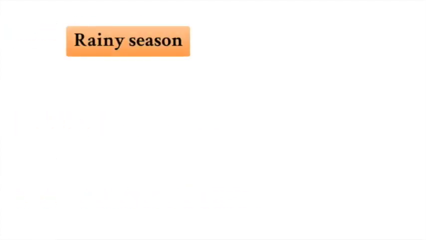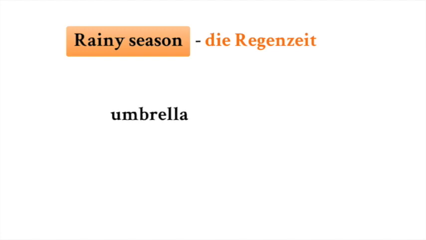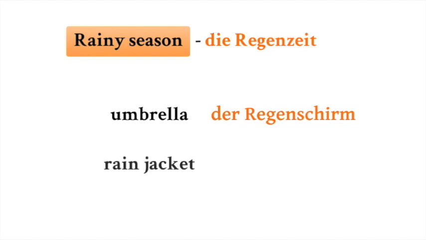Let's continue with rainy season. In German we would say die Regenzeit. In the rainy season you would need an umbrella. In German, der Regenschirm. And a rain jacket, die Regenjacke. Die Regenzeit, der Regenschirm, die Regenjacke.